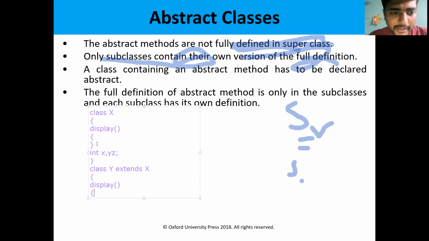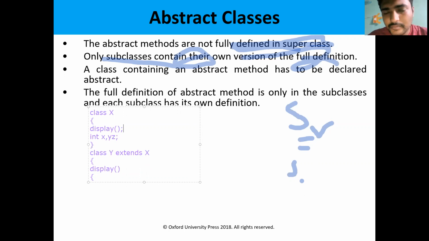There is no definition there. In the subclass, I define it with system.out.println, displaying the abstract class. So this is the method definition. Then I close the method and the class.